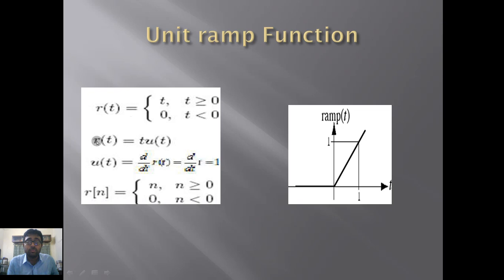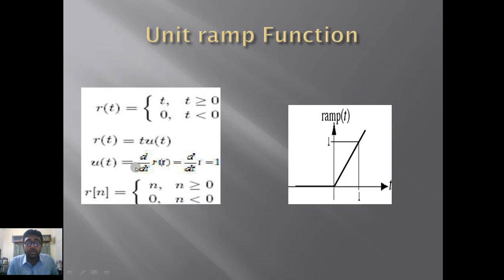How does it work? It works like this: r(t) is equal to t times u(t), the unit step function times t. It means r(t) will exist when t is greater than or equal to 0, but it's not a unit step function. Why is it not a unit step function? Because it's a unit step function with a specific amount of value. That's why this function has been described in this way.